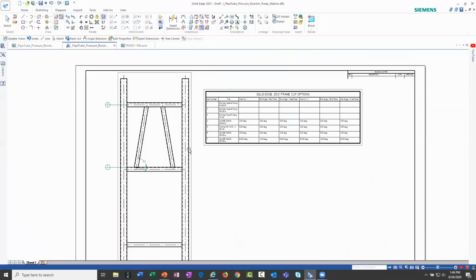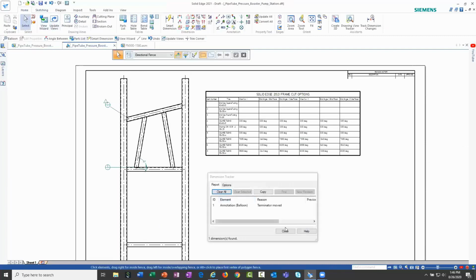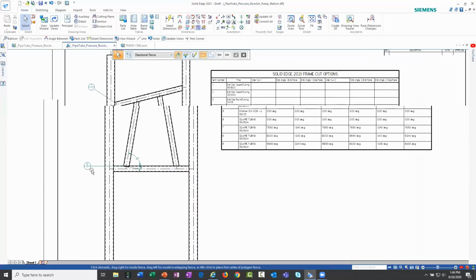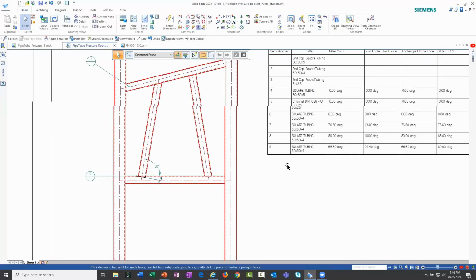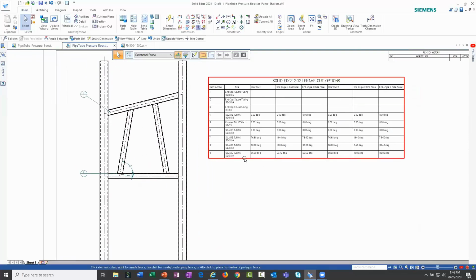So if I come in at this point and update my views, obviously it's going to add additional members here to the bill of materials. And then it's also going to make modifications to the ends. So obviously this angle did not change, but this end and side angle did change. Now this part is referring to frame member number 9. And you can see that we still have 80 and 10 on the one end, but then we've got new values here for the end up here.